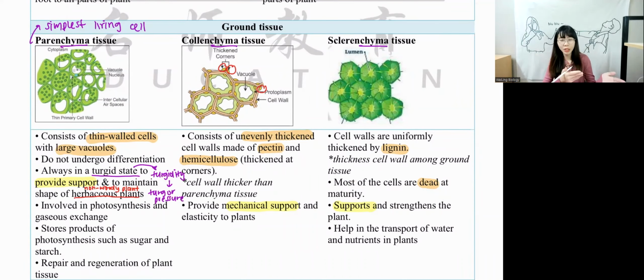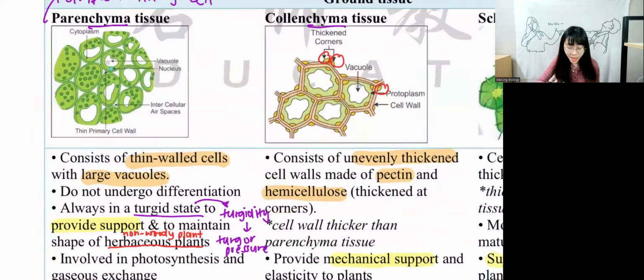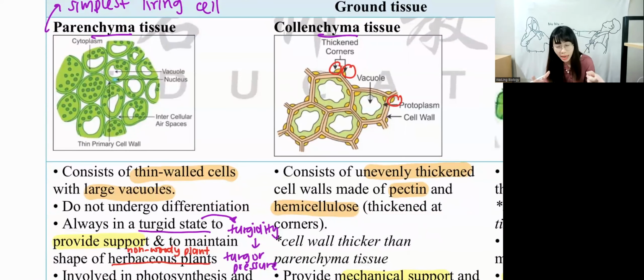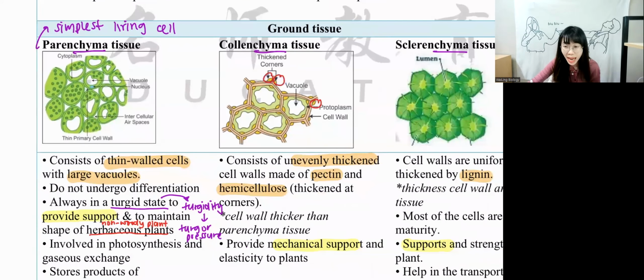So we have parenchyma tissue, collenchyma tissue, and sclerenchyma tissue. For parenchyma tissue, you have to recognize the diagram. When it's round, it has to be parenchyma. When they have larger vacuole and there's a gap in between this area over here, can you see this gap? This is parenchyma tissue. Collenchyma tissue, they have thickened corners. Sclerenchyma tissue looks like a beehive. No, the beehive, okay, that's a beehive.